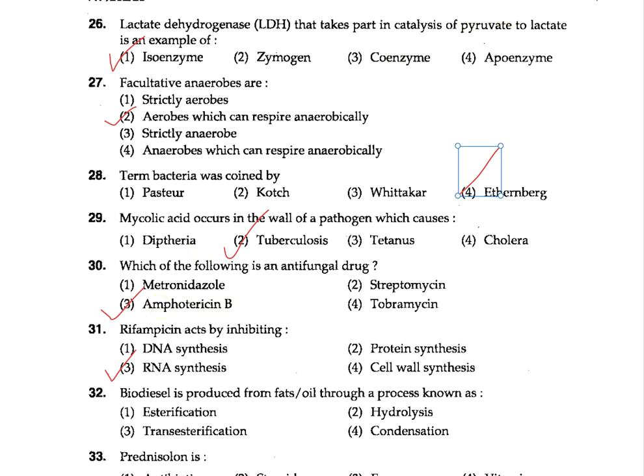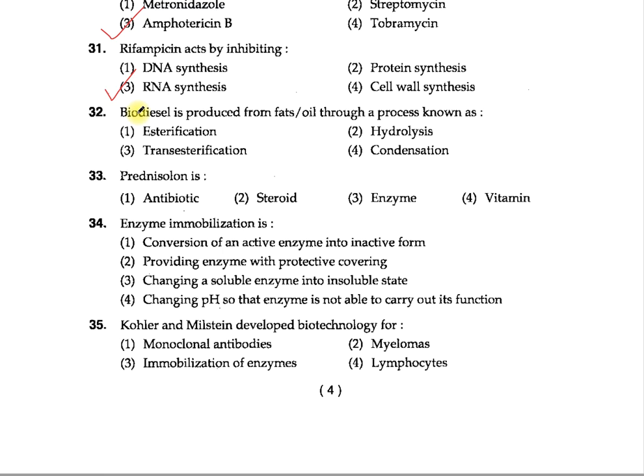Now, the next question is question number 32. Biodiesel is produced from fats and oil through a process known as 1 esterification, 2 hydrolysis, 3 transesterification, and 4 condensation. Here the option which is correct is the 3, transesterification. Fats and oils are converted to the biodiesel and glycerine.